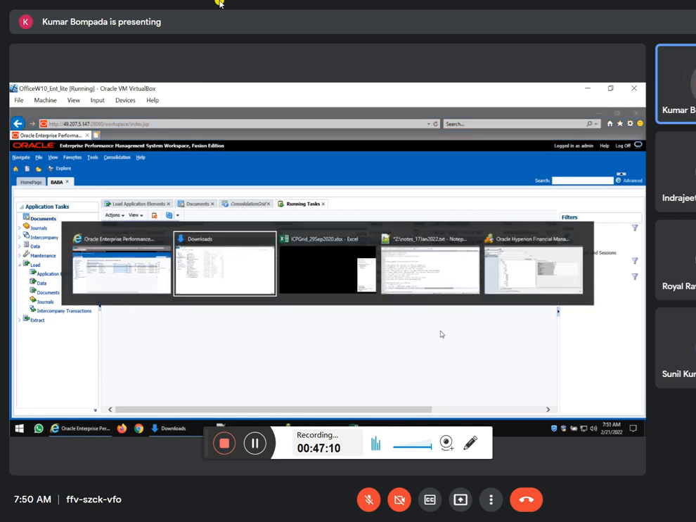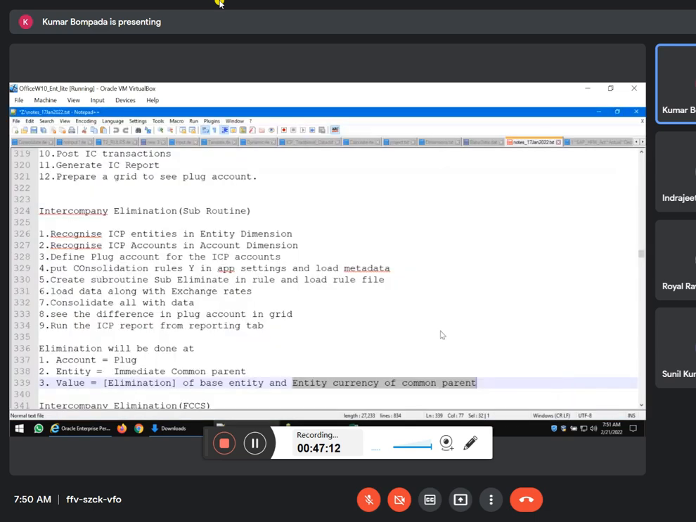Particularly see these notes once again. Simple 9 steps and concept, elimination, where the elimination happens, like account, immediate common parent, elimination and entity currency. Sir, in FCCS, sir, like... We will discuss. First we'll complete this. In next 5 minutes, we'll start FCCS.